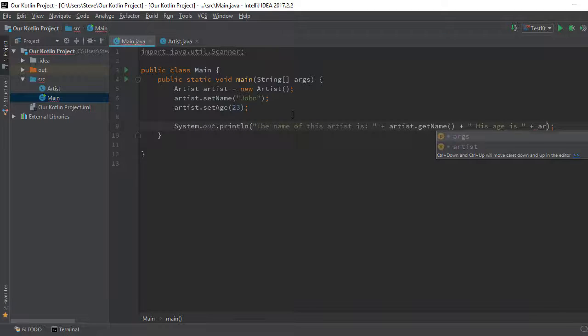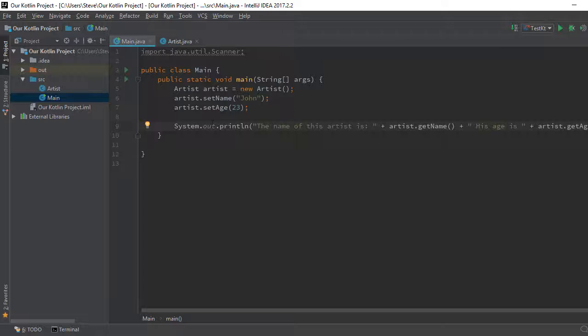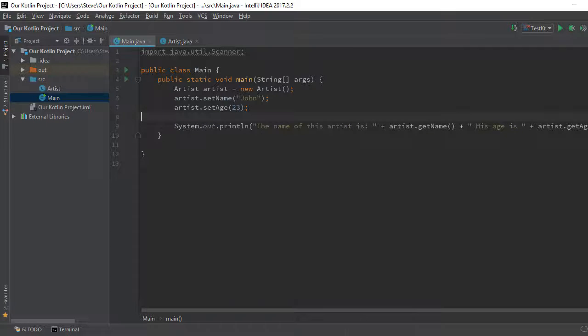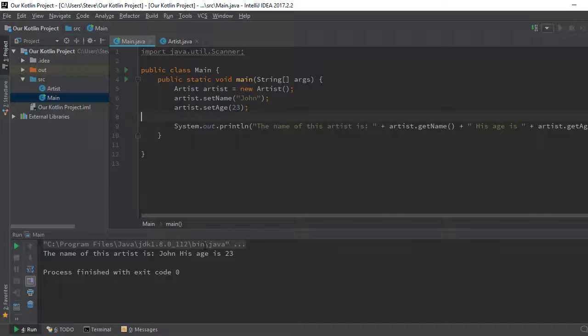Artist dot get age. Cool. Now if we run our code, we should see that everything is working fine, right? Let me run it. Since this is our first run, it's going to take a while to do that, right? But I'm alright. The name of this artist is John. His age is 23. So there's nothing new here.